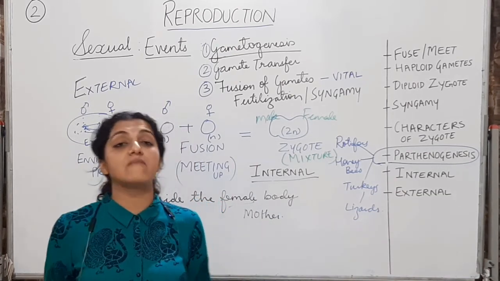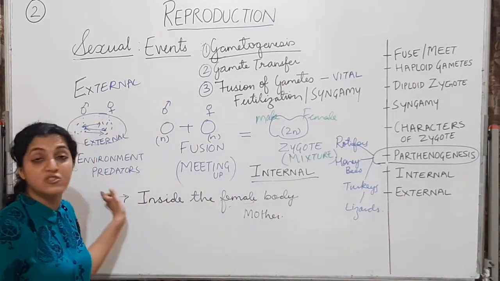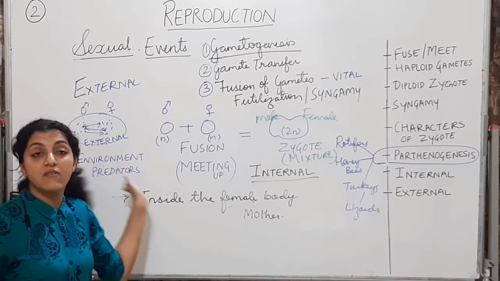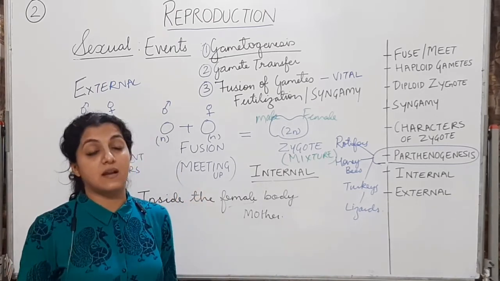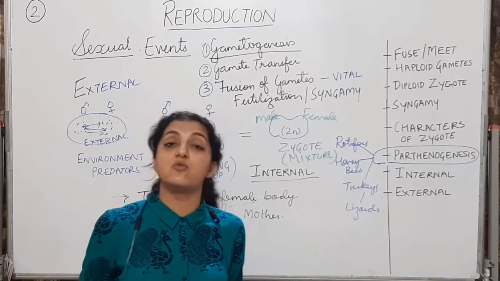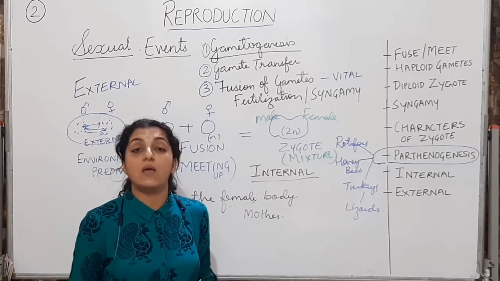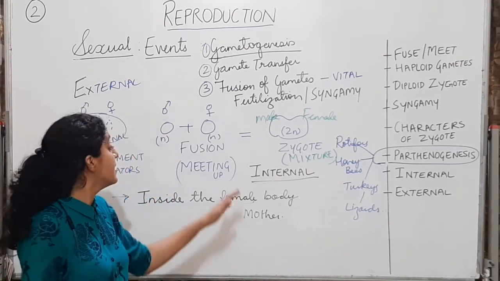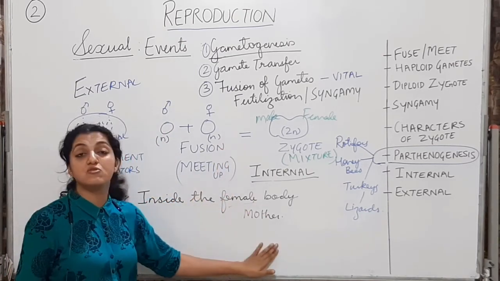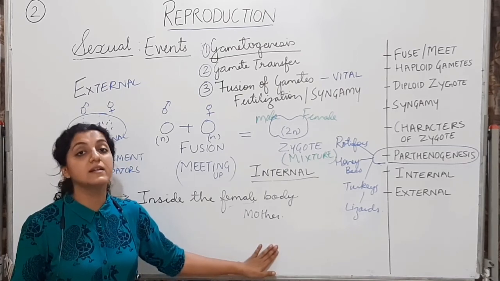External is mostly seen in amphibians like frogs and in fishes. Majority of organisms show internal fertilization. Even higher plants show internal fertilization, where syngamy is internal, inside the body, and usually it is the female body. The mother is chosen.